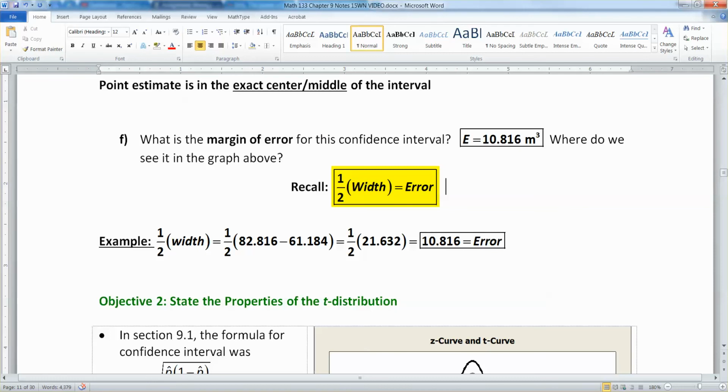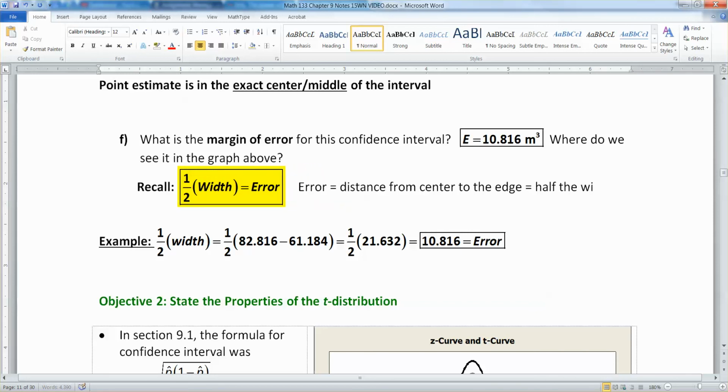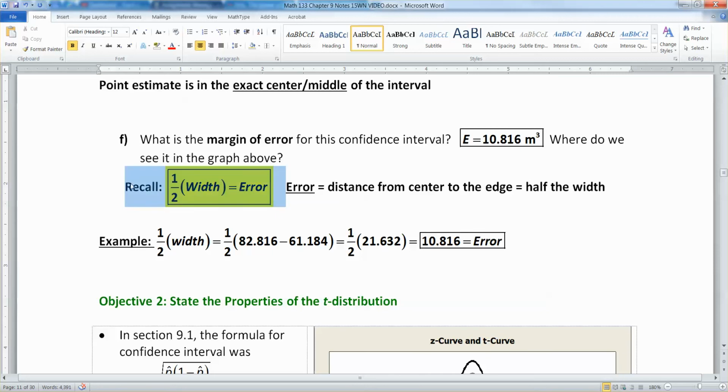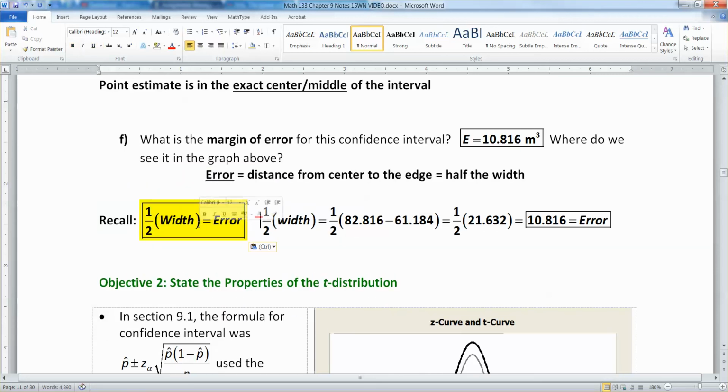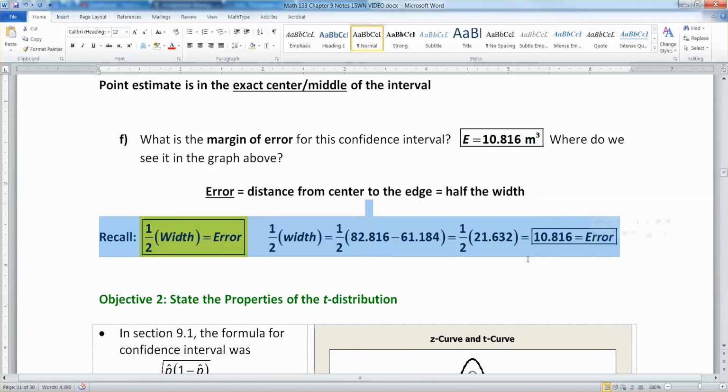So where do we see it in the graph? The error is the distance from the center to the edge, which is half the width of your interval. Right, so we learned that back in section 9.1, and it's still holding true in section 9.2, that your error is half your width. So this is another way to find the exact same number, which is 10.816.